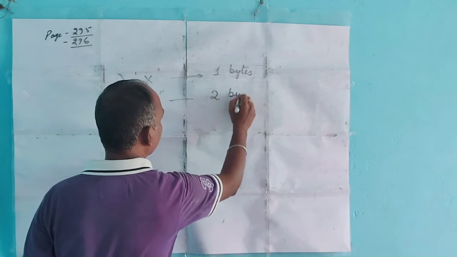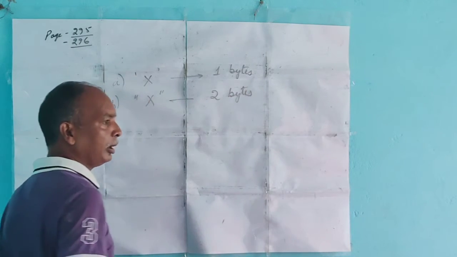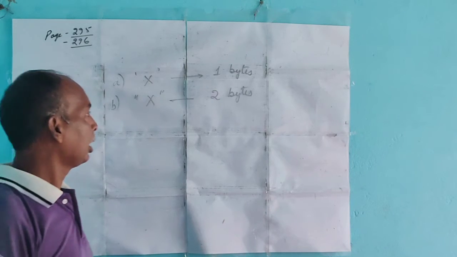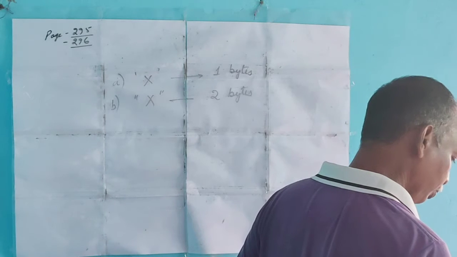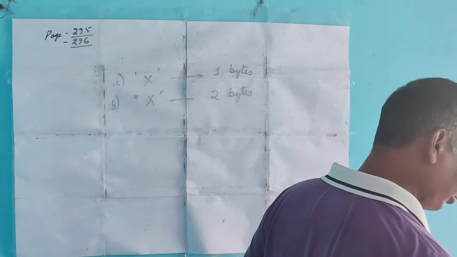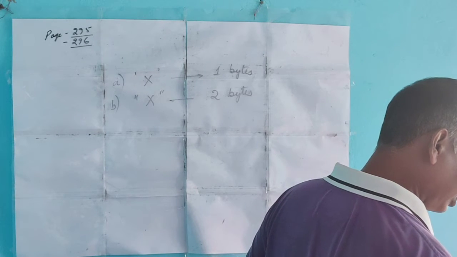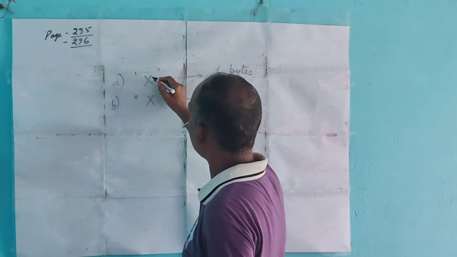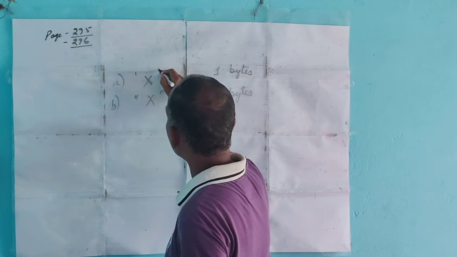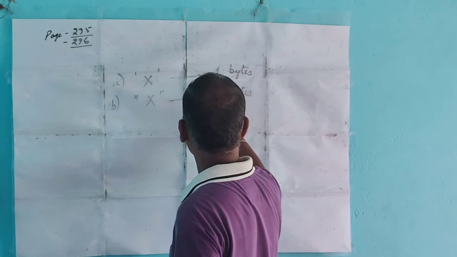Why? Can anyone tell me why the first one takes 1 byte and the second one 2 bytes? The first one takes only 1 byte because only X is written. Here it takes 2 bytes. Why?